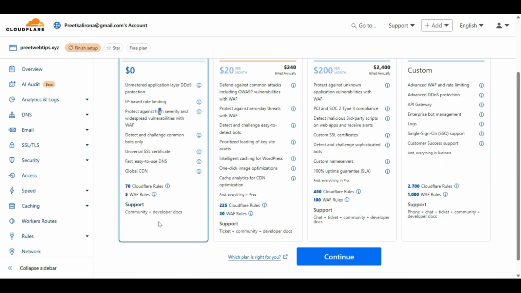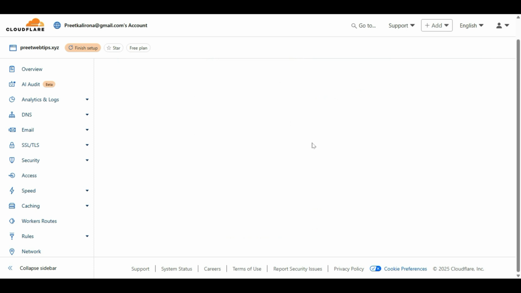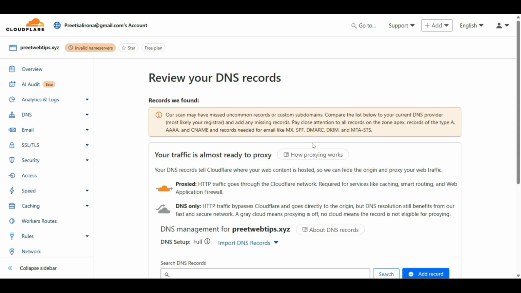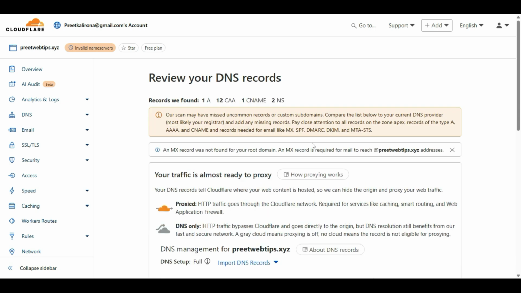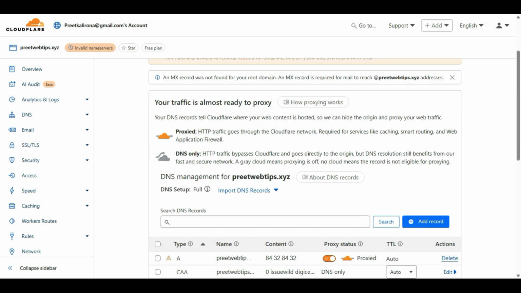Here we will choose our free plan. Click on free plan here and click continue, and it may take some time to finish this initial setup. Here it will scan the DNS you already have with your domain provider. And here you will see some errors. Our scan may have missed uncommon records or custom subdomains. Here you will see your traffic is almost ready to proxy.